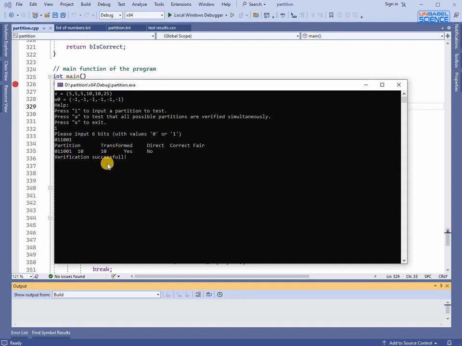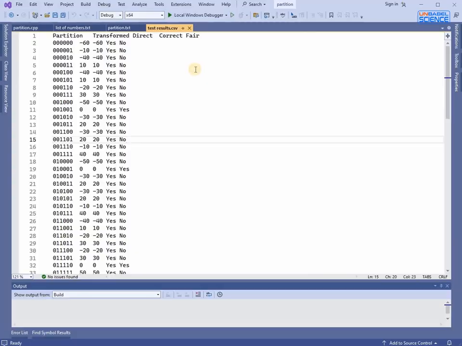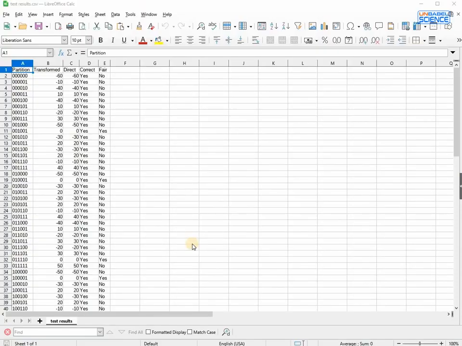If you press A, it will verify for the default partition, then it will verify for all other partitions, and it will check that indeed the result can be extracted from the result obtained by decrypting the default partition. It writes the result in a file named test_results.csv. If you open the CSV file with the spreadsheet program, you will see if the test was successful.